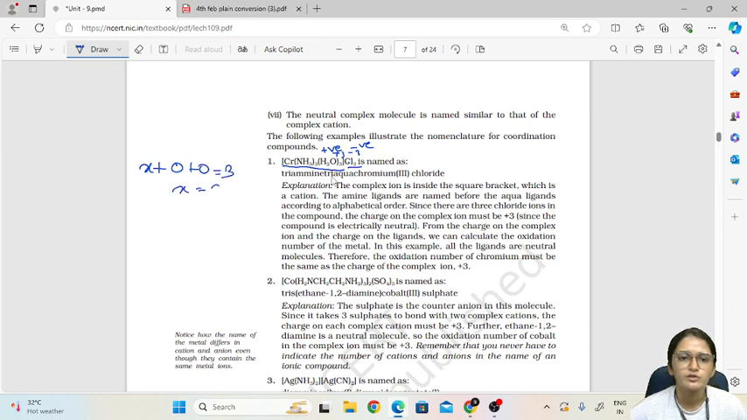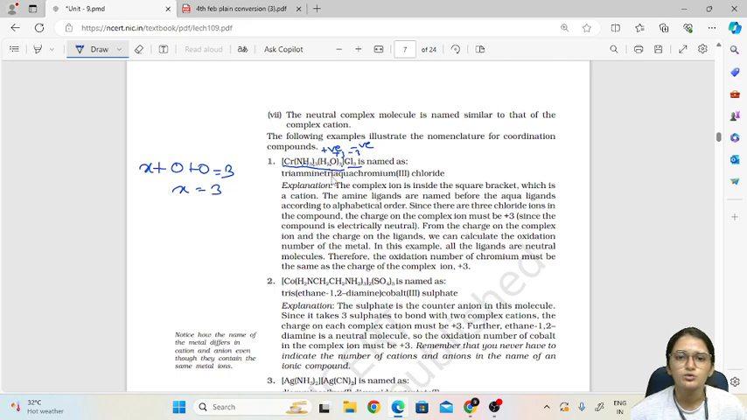So X will also be equal to 3. So chromium has a +3 charge. How to name this? We have to see the ligands first. Here ammine is a ligand, and water is a ligand. How many ammine are there? 3. Water also 3. So ammine and aqua are the names we have to take for the ligands.